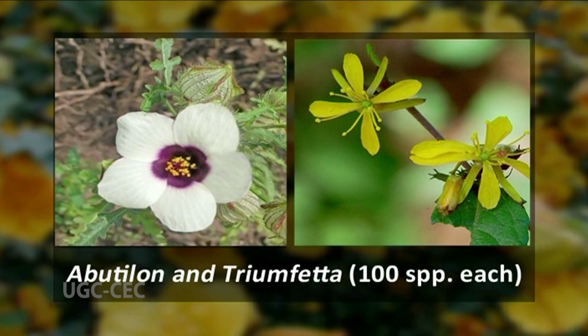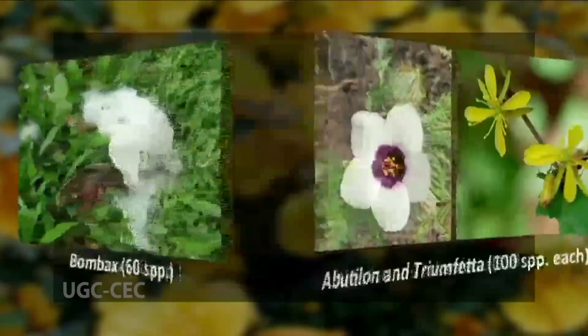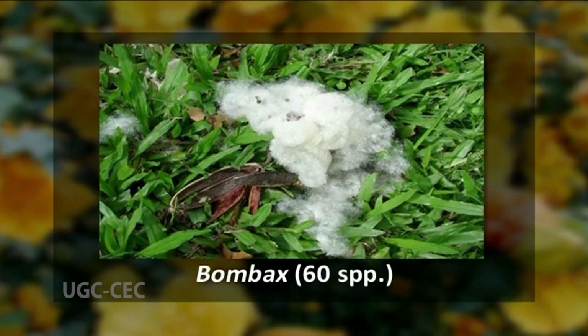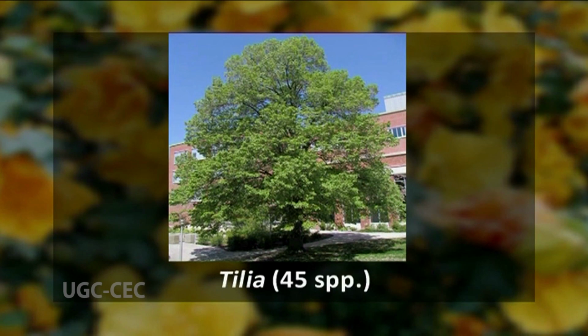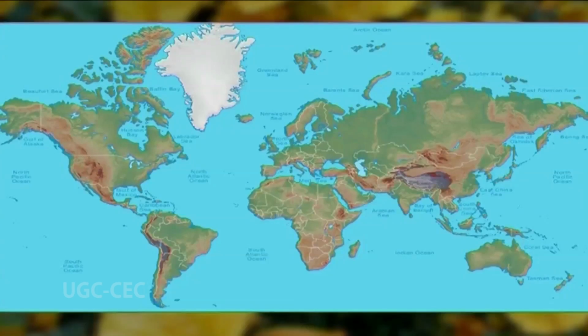Then Abutilon and Triumfetta, each having 100 species. Then Bombax, having 60 species. And lastly, Tilia, having 45 species. Members of this family Malvaceae are distributed mostly in tropical and temperate climates, but their concentration is more in terms of distribution in the South American tropics.